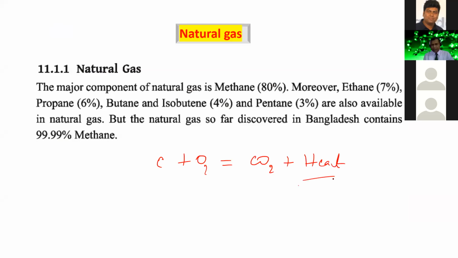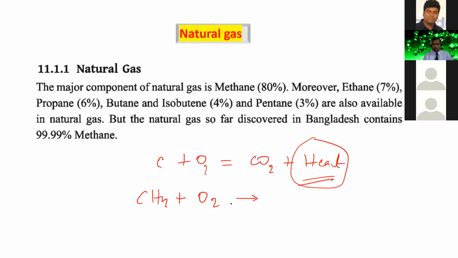Using the heat in the heat engine, we can convert the heat energy into mechanical energy so that we can run the car, the vehicle, our industry, and also produce electricity.